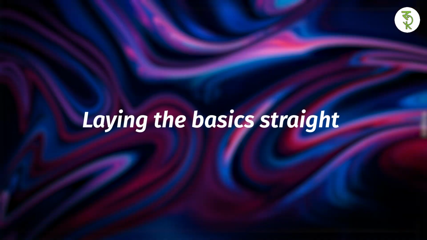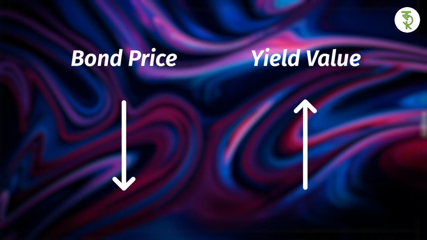Laying the basics straight. First and foremost, a yield on a bond is the interest on that bond. Interest, yield, more or less same thing. However, interest is on the face value, but yield is tied to the market value. So yield goes up and down. Now when bond prices fall, the bond yields rise, and when the bond prices rise, the bond yield falls. Now you may ask, how can a yield rise if the price of the bond falls? So let me quickly explain. US bonds are also called US Treasury bonds or Treasury securities. So don't get confused when these terms are used interchangeably.